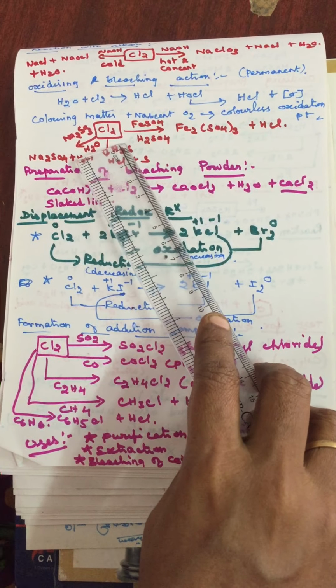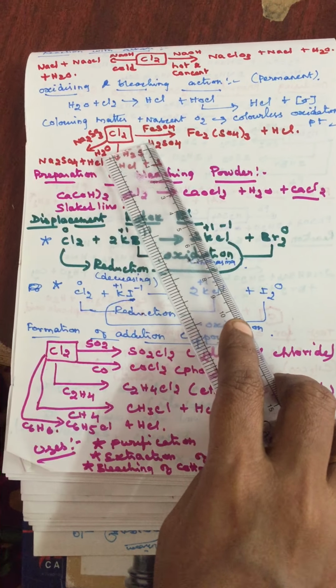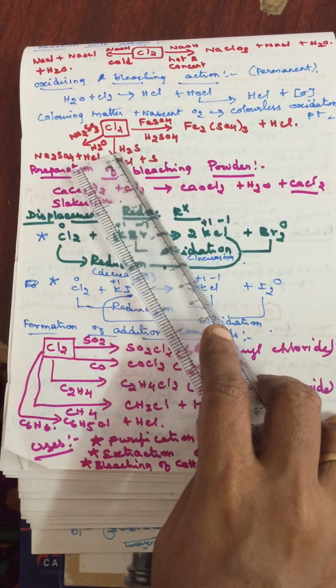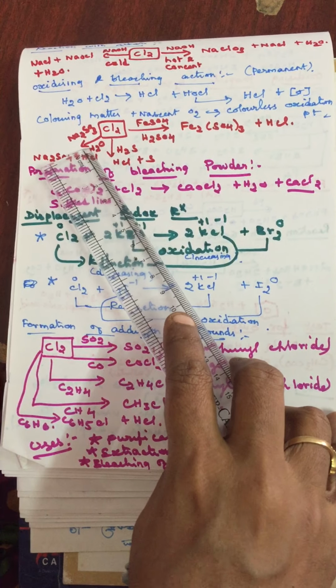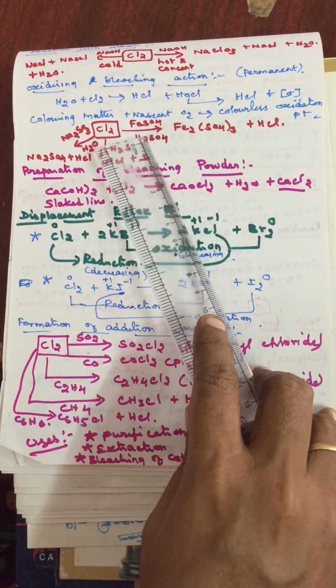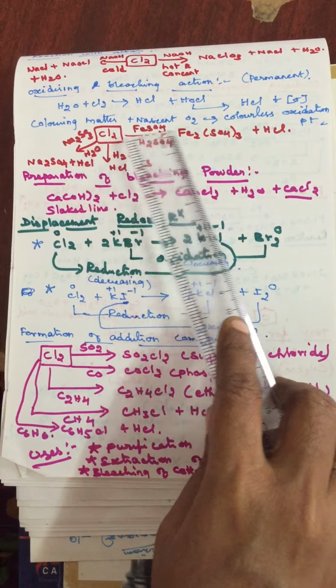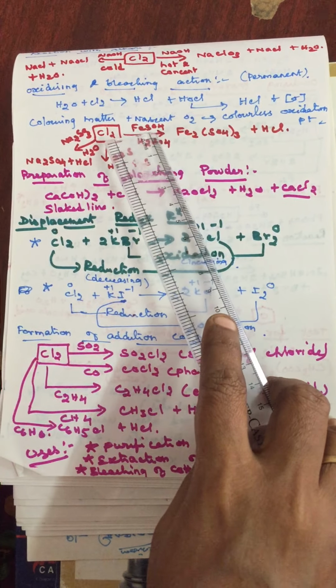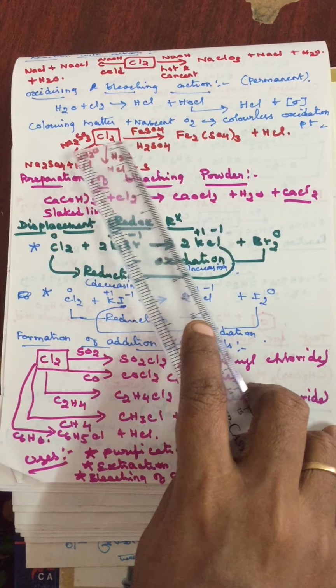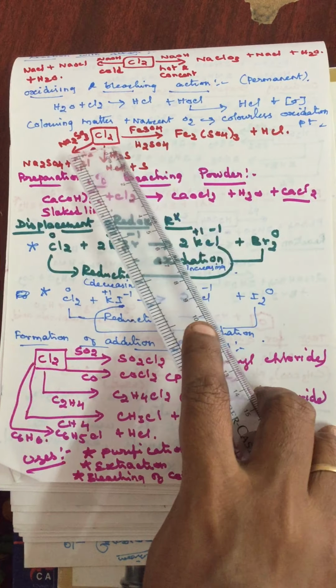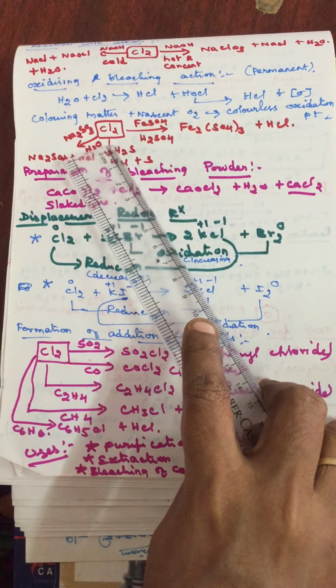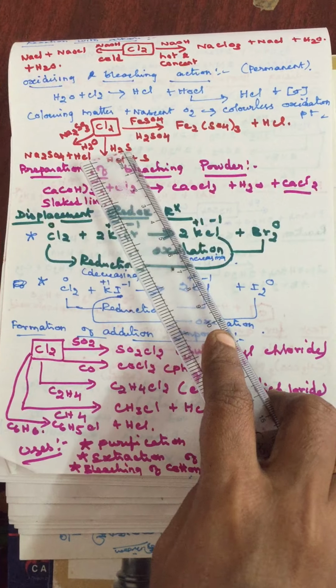And next one is how chlorine reacts with ferrous sulfate, hydrogen sulfide and sodium sulfite. Ferrous sulfate salt gives ferric sulfate. So ferrous sulfate reacts with chlorine to change into ferric sulfate, and hydrogen sulfide, when it reacts with chlorine, changes into sulfur.